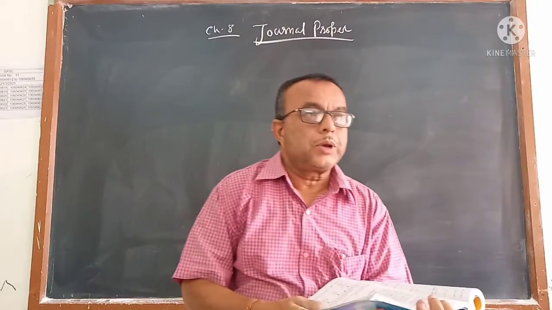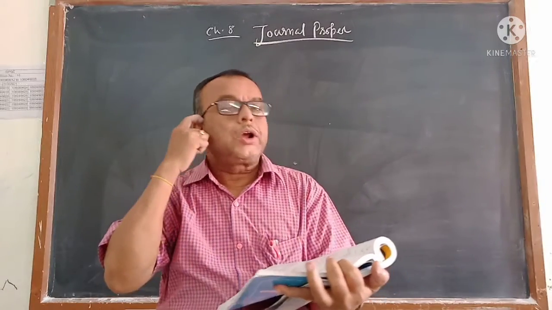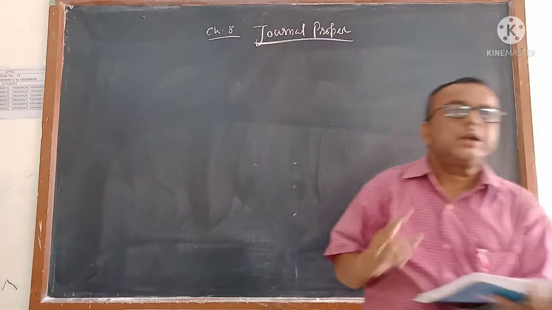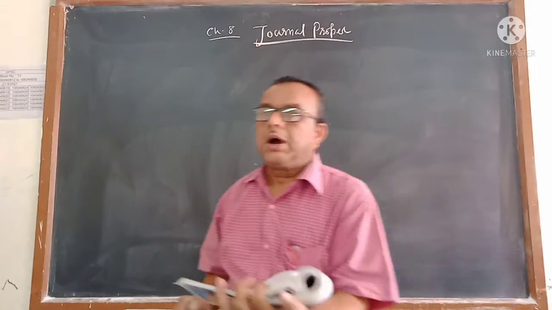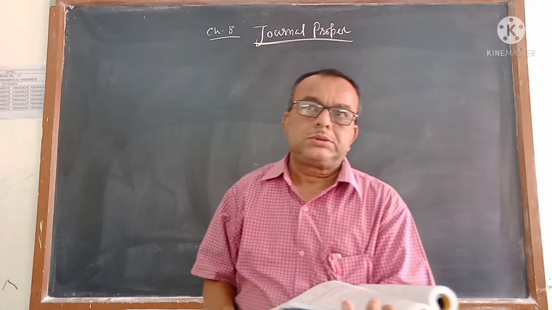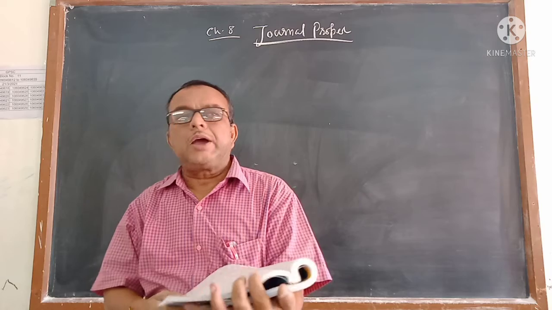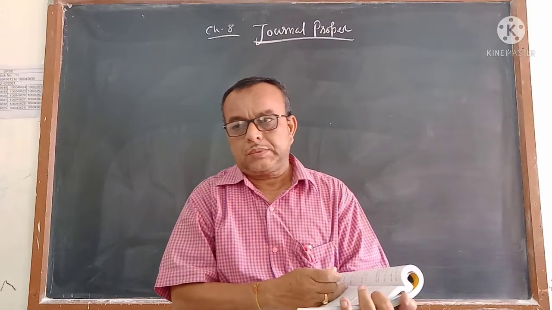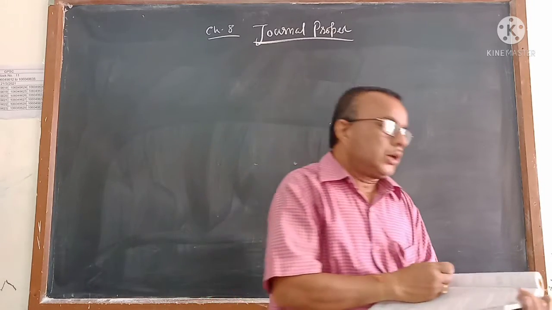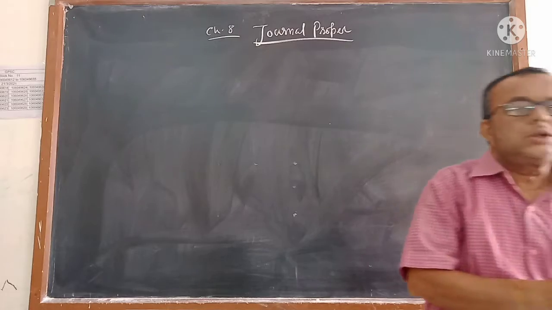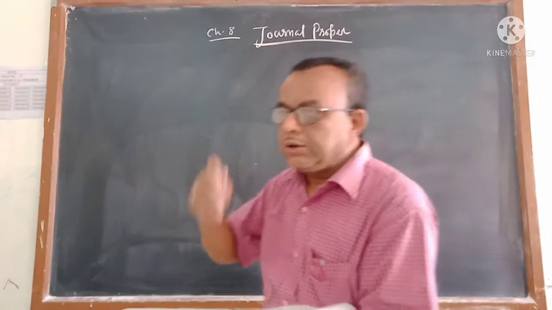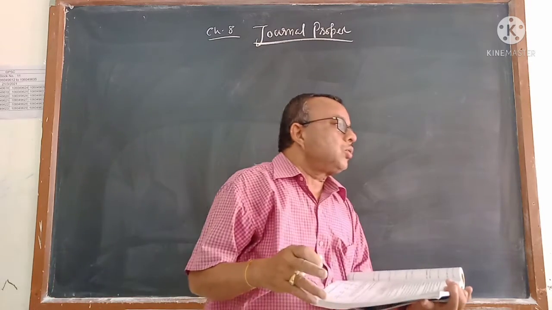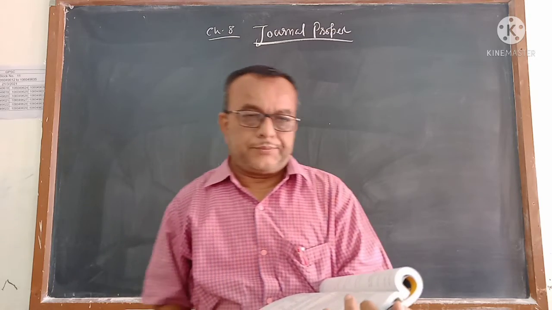First of all, you should know the meaning of journal proper, the theoretical part, then I will come to the practical part. When I started the subsidiary books chapter, I think that was the 5th chapter, I explained that there are 8 types of subsidiary books. What are subsidiary books? I told that instead of writing all journal entries in one book, it is better to write different books according to the category or types of journal.